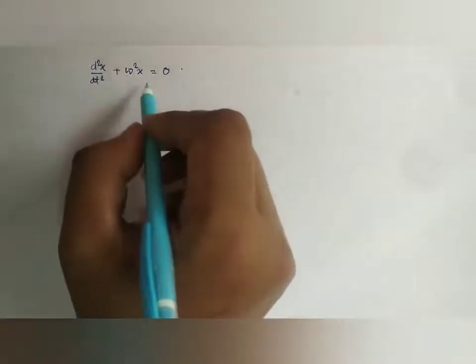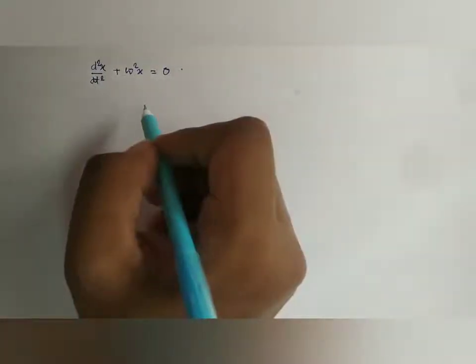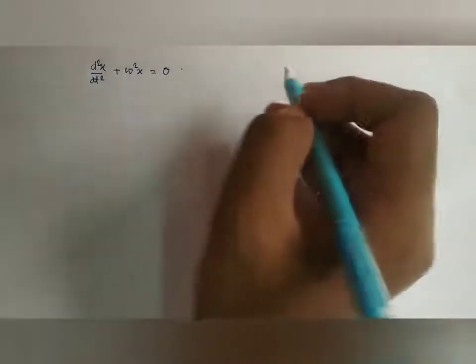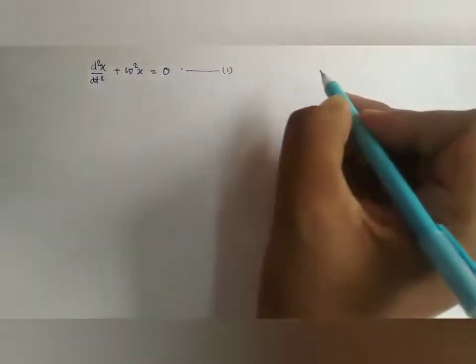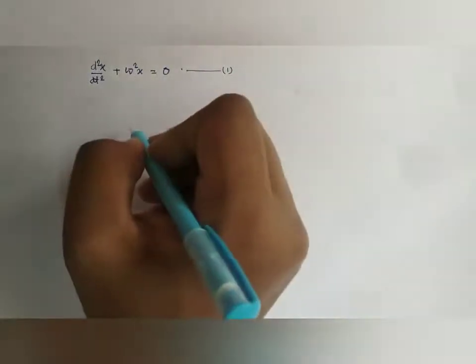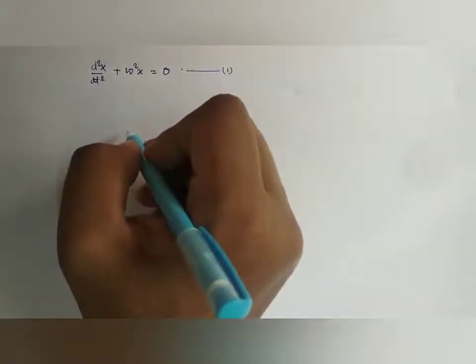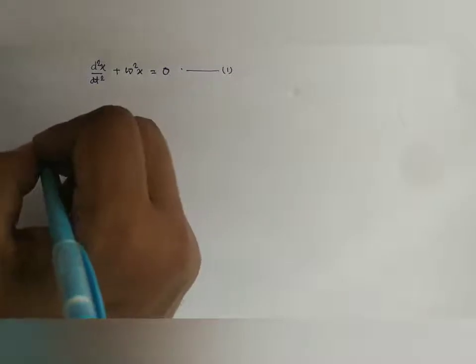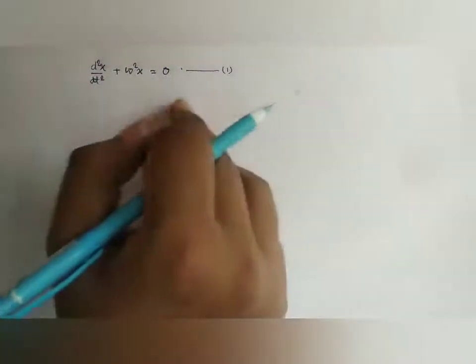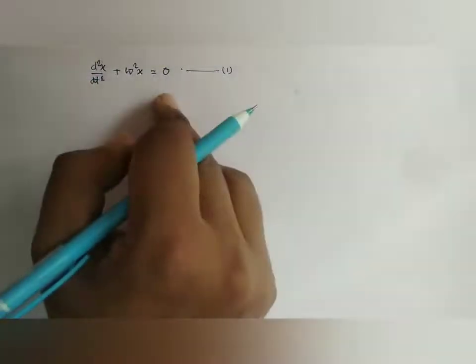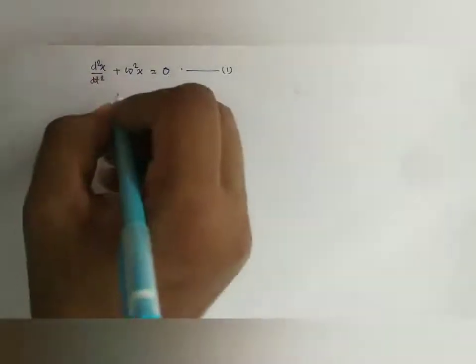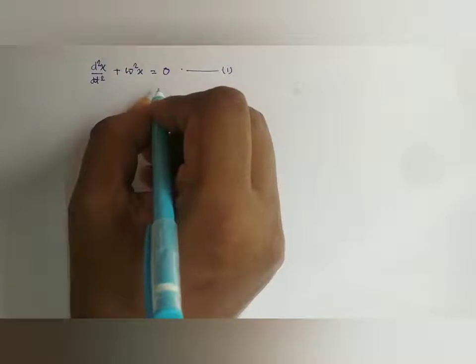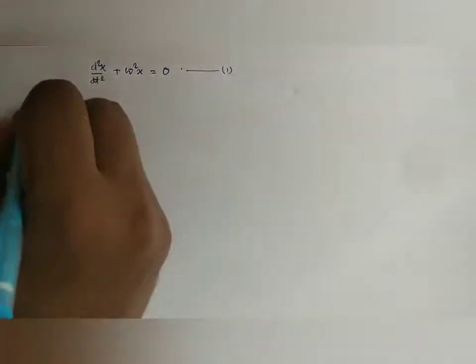So as we know, this is the differential equation of a body executing simple harmonic motion, that is d2x/dt2 plus omega square x equal to 0, where omega is the circular frequency. Now if we call it equation number 1, we are going to solve this differential equation through the following method. We multiply both sides of this differential equation with 2 dx/dt.